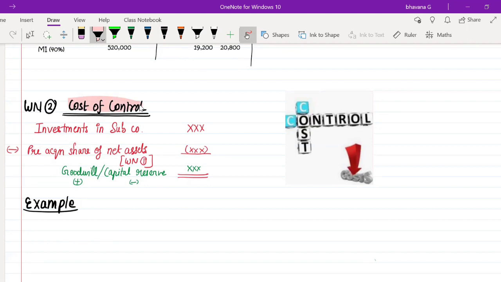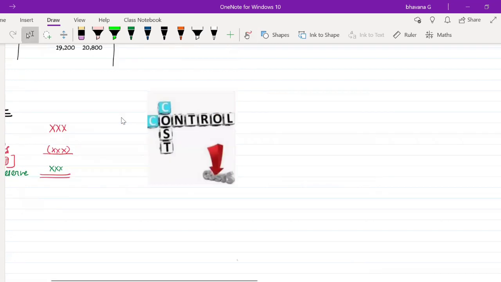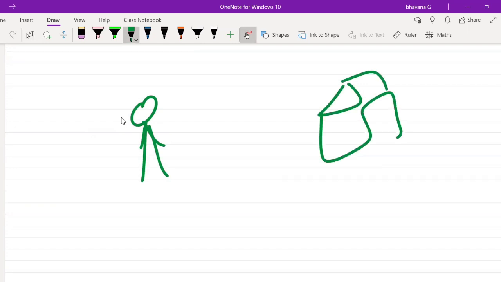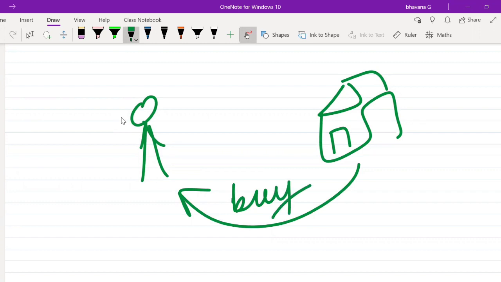Whenever you want something, we'll move on to this slide. If I go to a shop, or anywhere, and I want to buy something, there is a cost that I will have to pay, right or not? To have anything in this world, there is always a price tag for it. There is always a cost that you will have to pay.